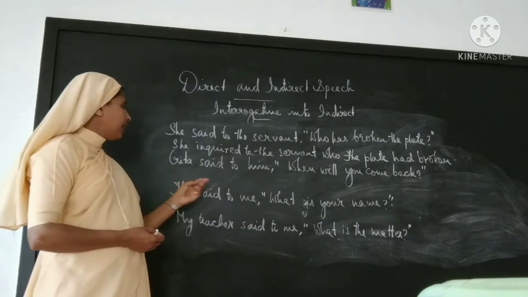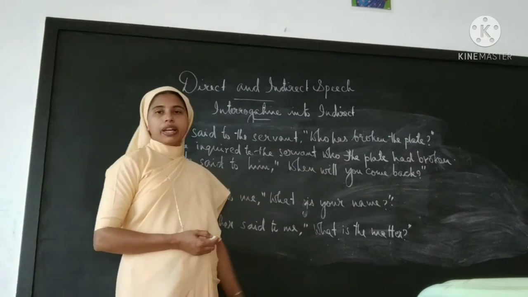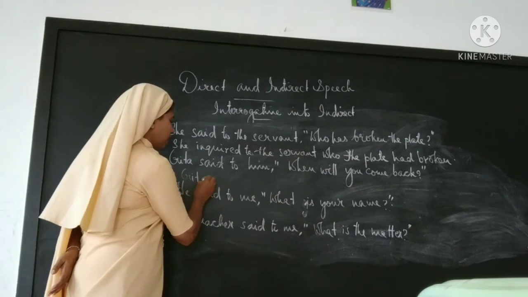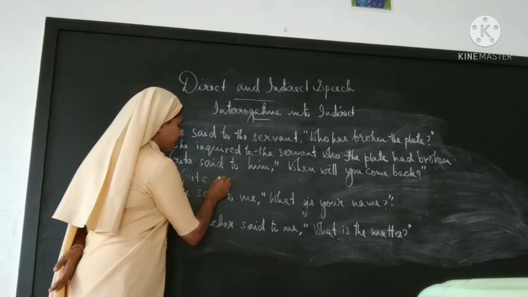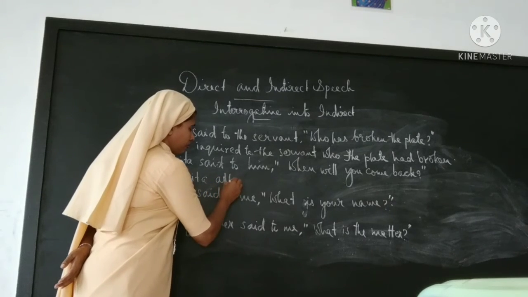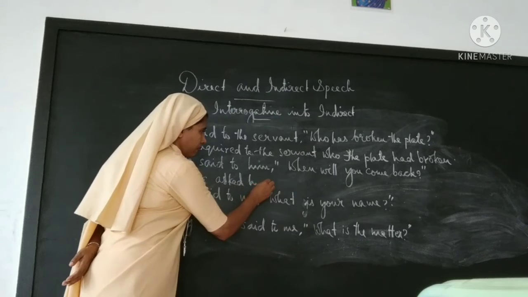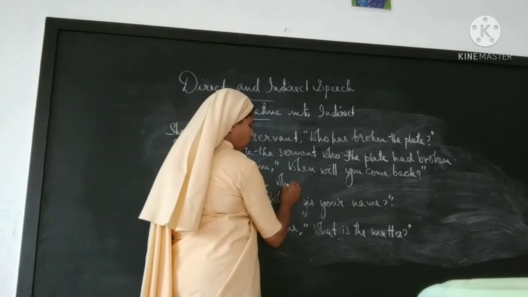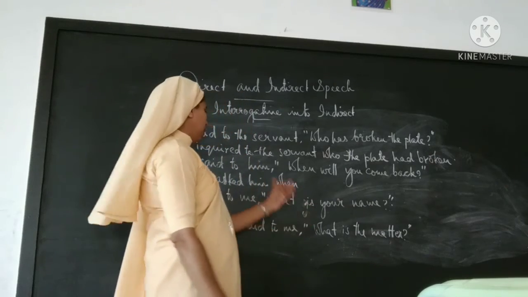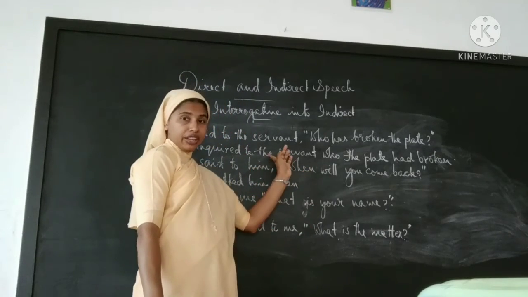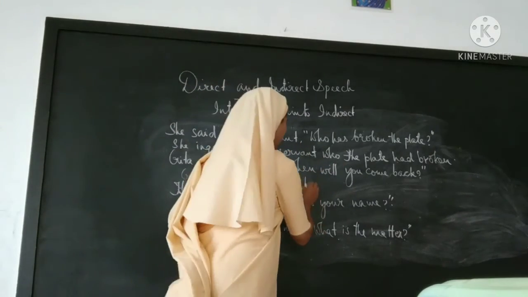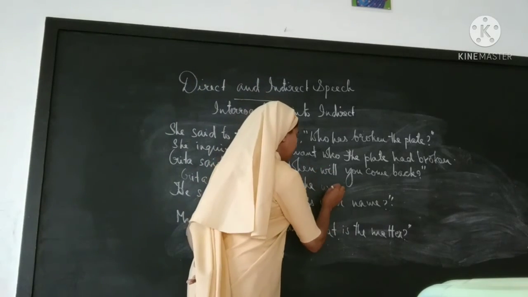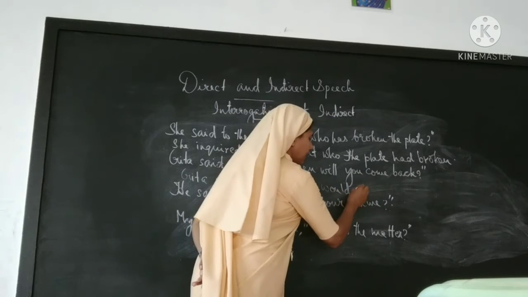Okay, next one. Geeta said to him, when will you come back? Geeta asked him, then the WH word. Begin with a small letter, then to him only. That's why when he, when will change to would. When he would come back.